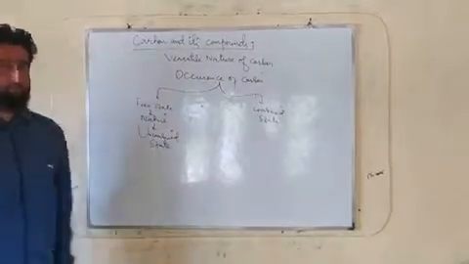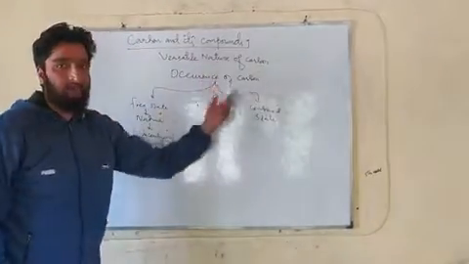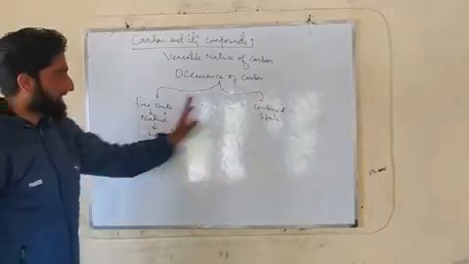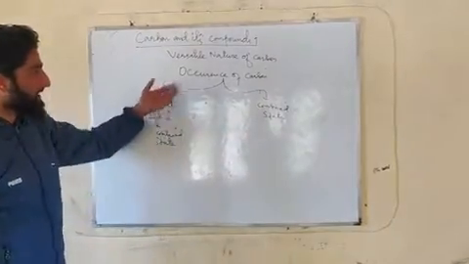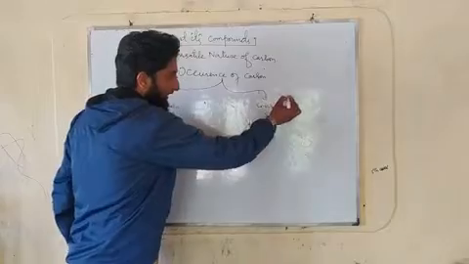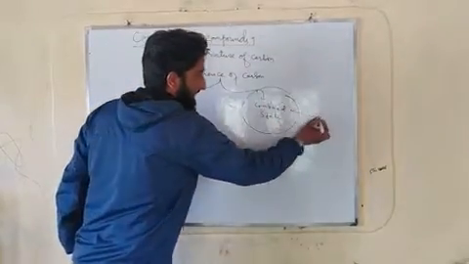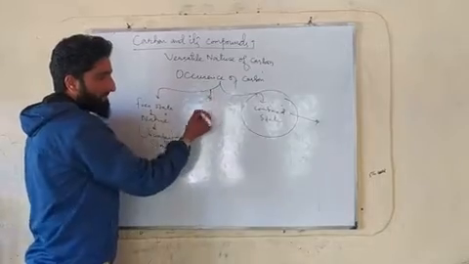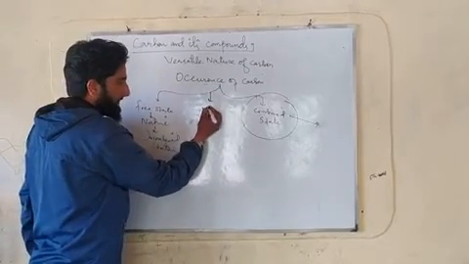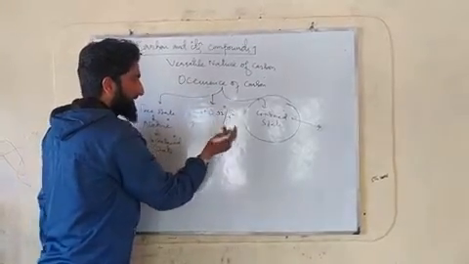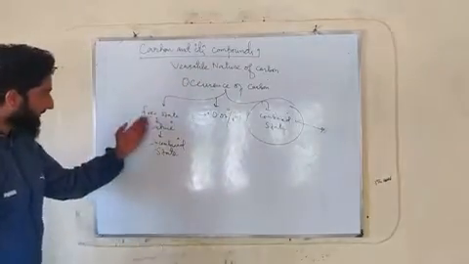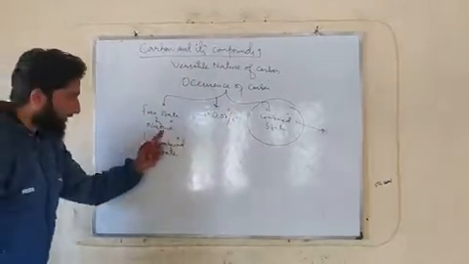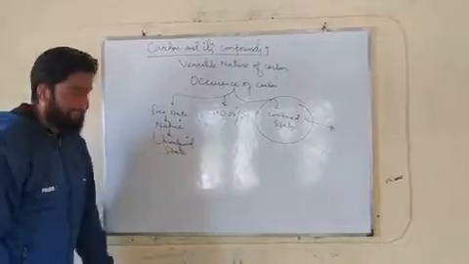I told you carbon can occur in 2 states, one is the free state, another is the combined state. But carbon is mostly present in the combined state rather than the free state because of its meager amount in the Earth's crust. Only 0.02% of carbon is present in the Earth's crust. The free state is also called the native state or uncombined state.